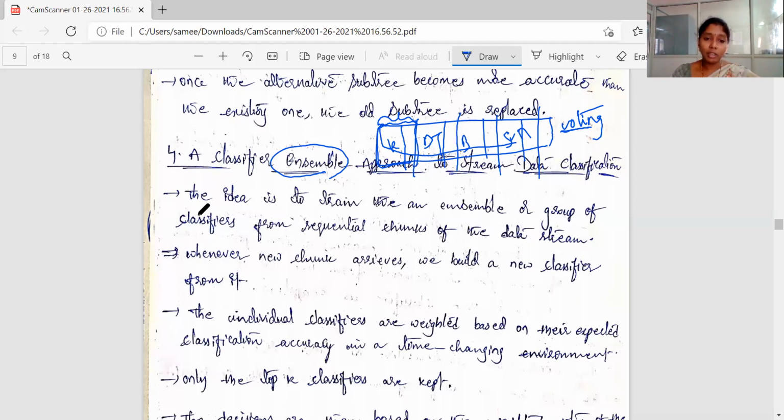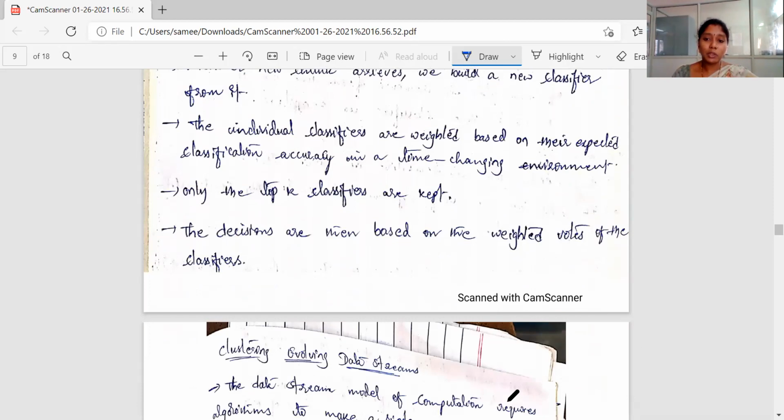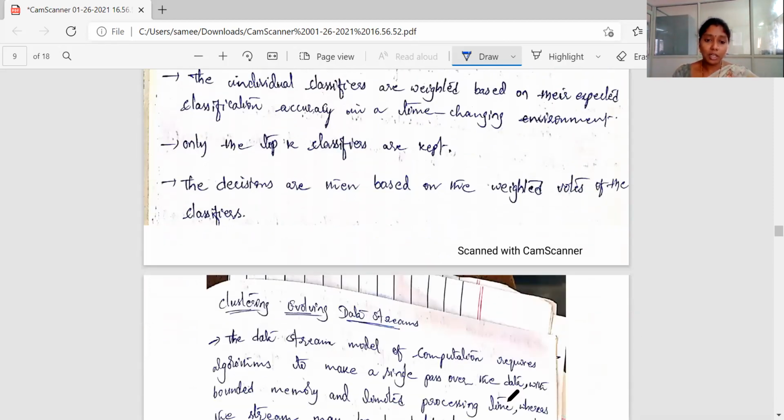Let's come into this topic here. The idea is to train an ensemble or group of classifiers from sequential chunks of the data stream. So whenever a new chunk arrives, we build a new classifier from it. So here a new chunk is added, and we can apply some other classifier, or you can apply the same old classifier, no problem. The individual classifiers are weighted based on their expected classification accuracy in a time changing environment. So only the top K classifiers are kept, and the decisions are then based on the weighted votes of the classifiers. So that is about that.